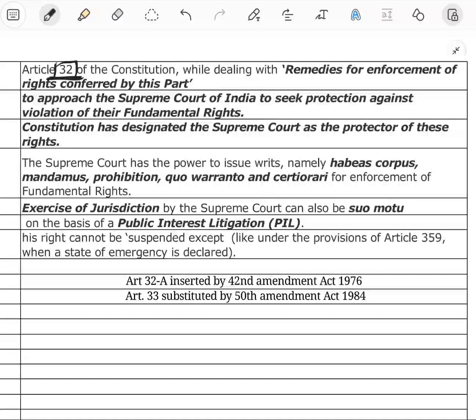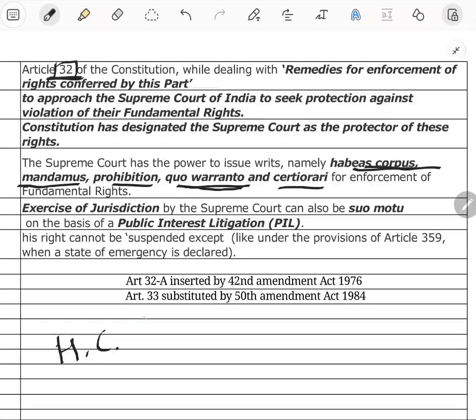First one is habeas corpus, to have the body. Mandamus, we command. Prohibition, to prohibit the lower judiciary from making a proceeding. Quo warranto means show your authority, under what authority you are doing this. And the last one is certiorari, the quashing of lower judiciary orders by the higher courts. Those are the five writs by which we can reach the Supreme Court for infringement of our fundamental right.